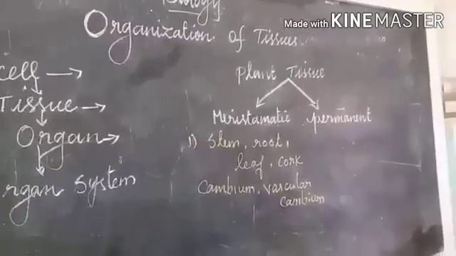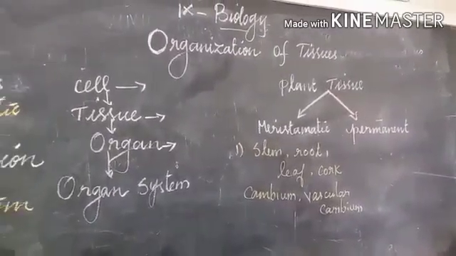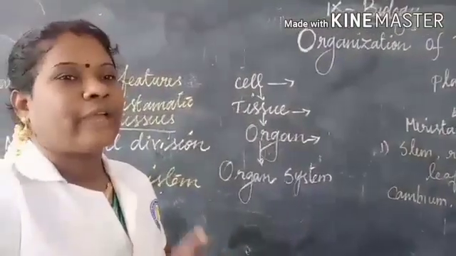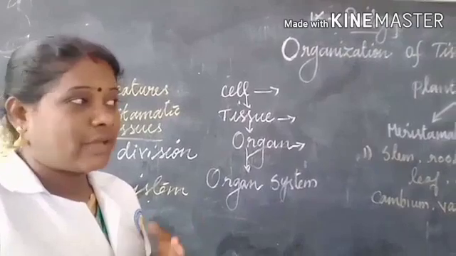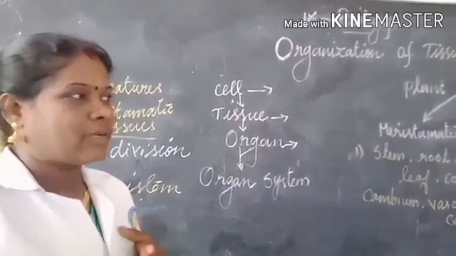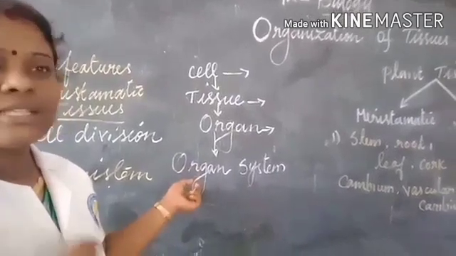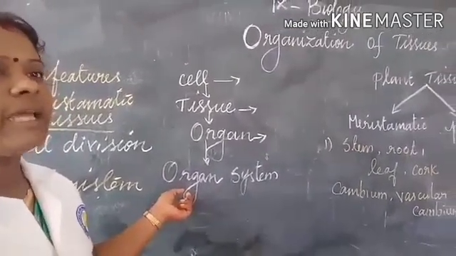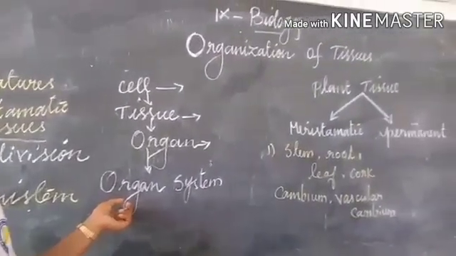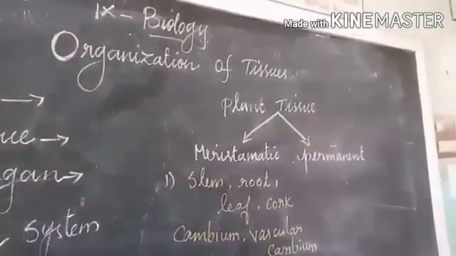Similarly, in animals, for example, the stomach is an organ that consists of epithelial cells and glandular cells. It is a very good example for animals. In this lesson, we will learn about the types of tissue in plants and animals. Now let us see about plant tissue.